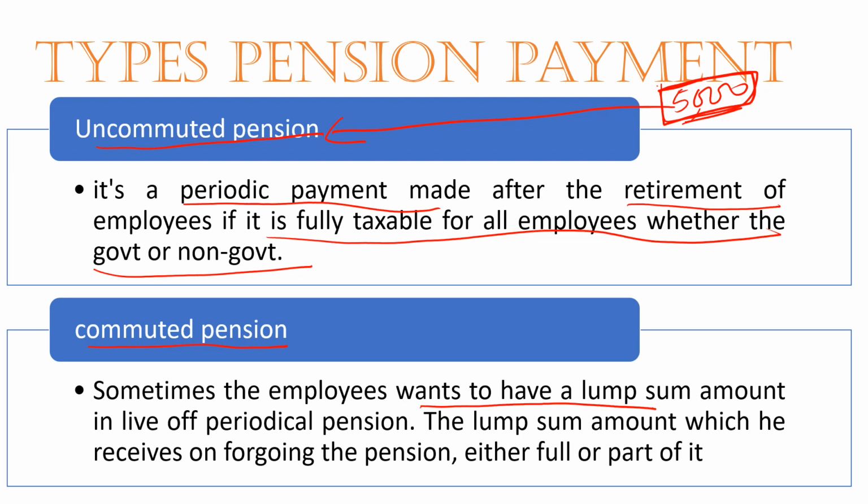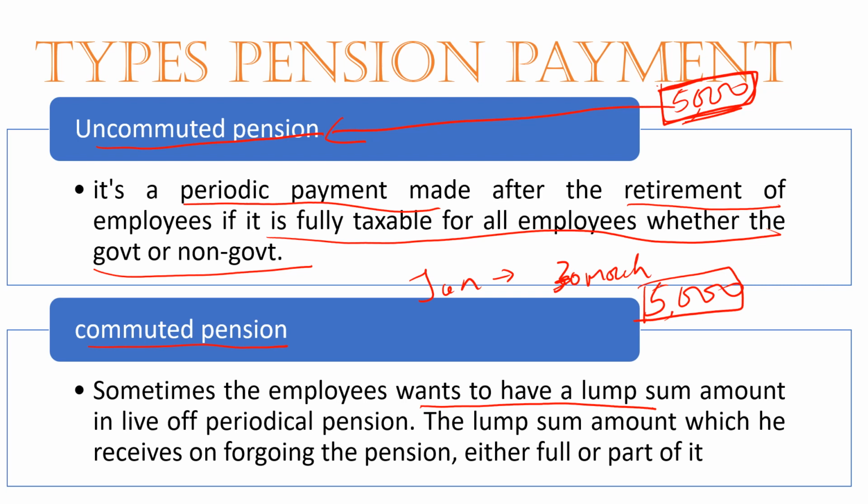For example, I retired from the service in the month of January, and till March I was receiving 5,000 rupees, and after that I need a lump sum amount, I need huge money. What I'll do is commute, in the sense of surrendering or contributing my pension to them and taking the lump sum amount.